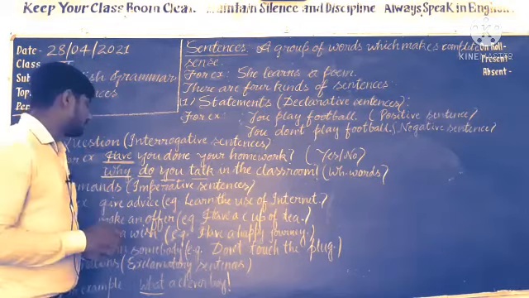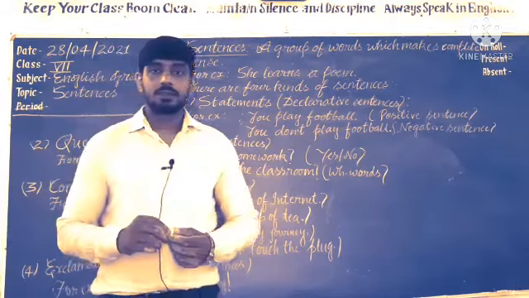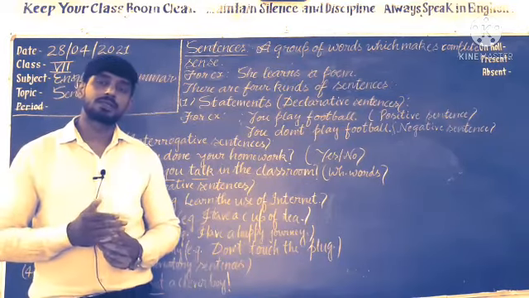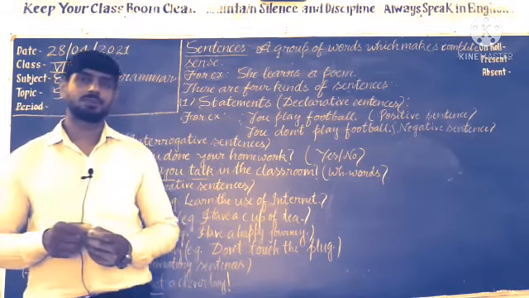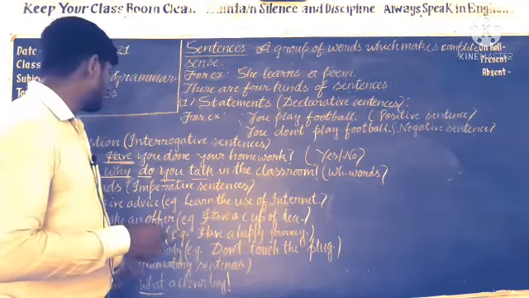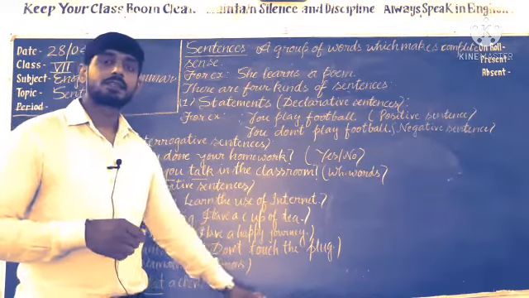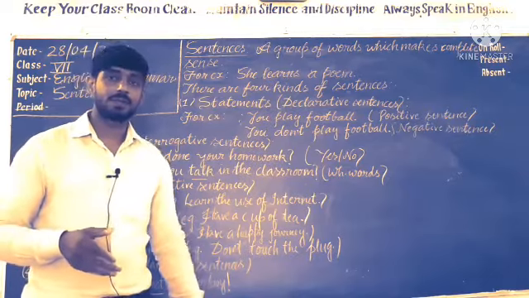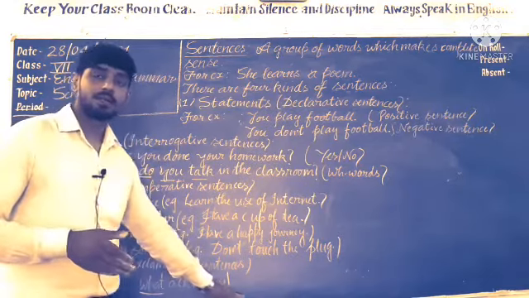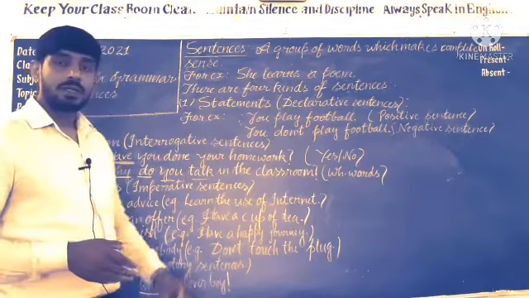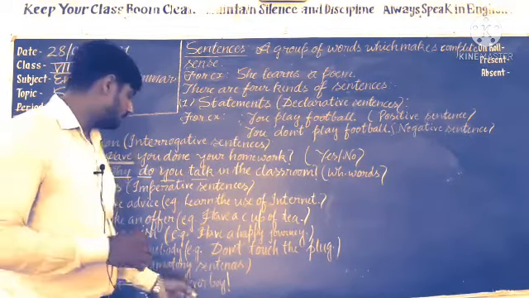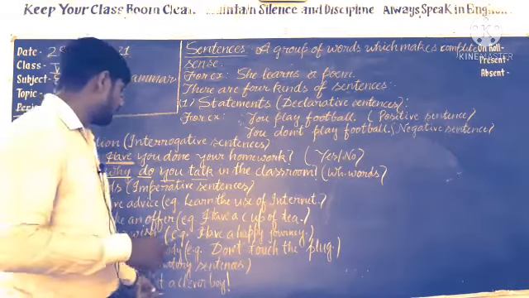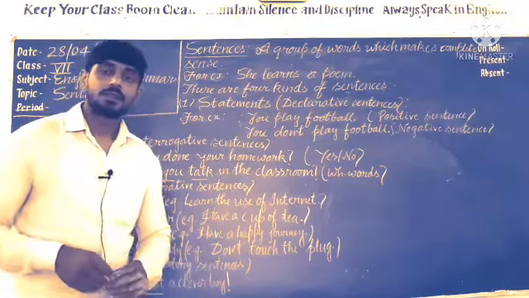Next one is commands, imperative sentences. You know that imperative sentences express command, request, suggestion, advice, warning, etc. Next one is exclamatory sentences. Exclamatory sentences express sudden feeling of the heart, wonder, surprise, etc. And we use an exclamation mark. Understand? Actually, we use two words here, what and how, to express exclamation. What a clever boy is the example given here.